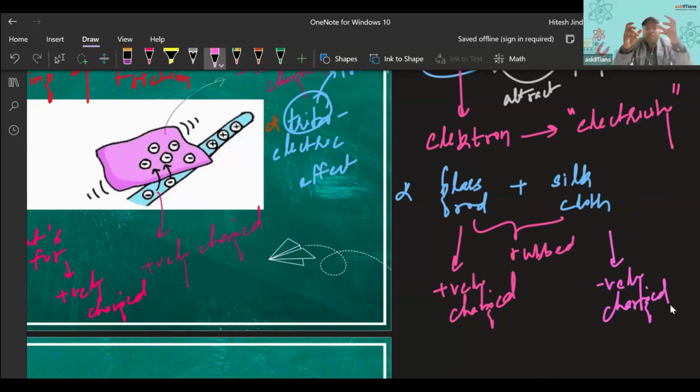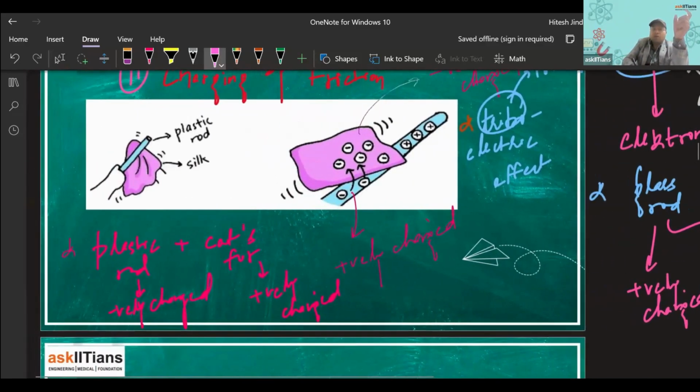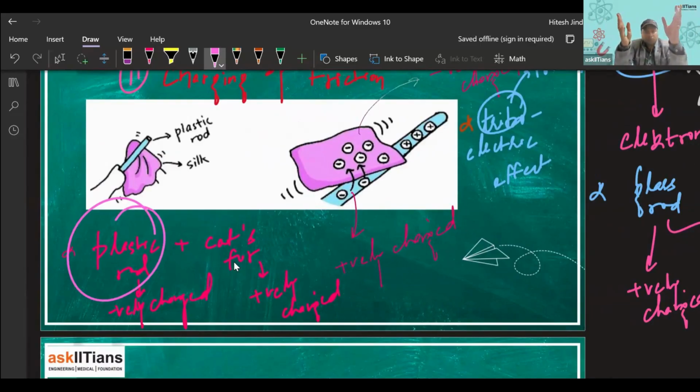Now, if I have two glass rods, both rubbed with different silk cloths, and they are brought together, we know that both glass rods are positively charged, so they will repel each other. Now, if I bring a glass rod rubbed with silk cloth near a plastic rod rubbed with cat's fur, the glass rod is positively charged and the plastic rod is negatively charged, so both will attract each other, right?